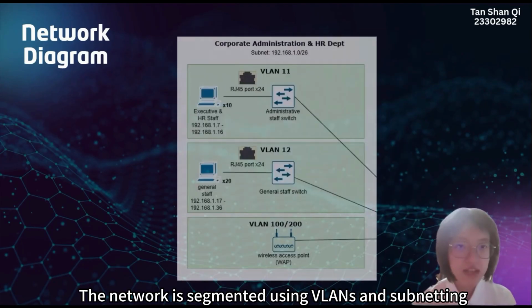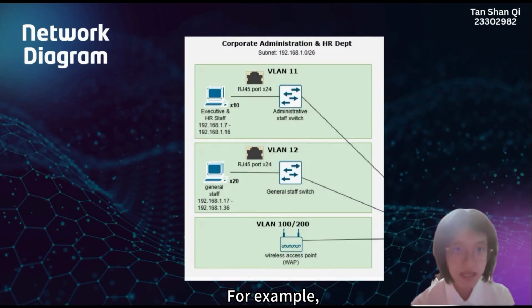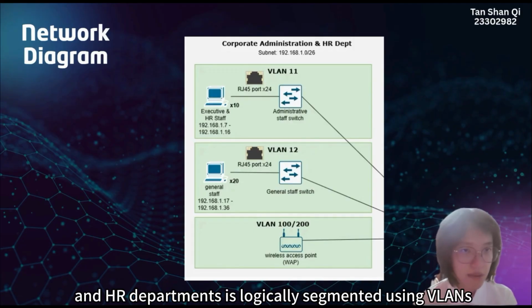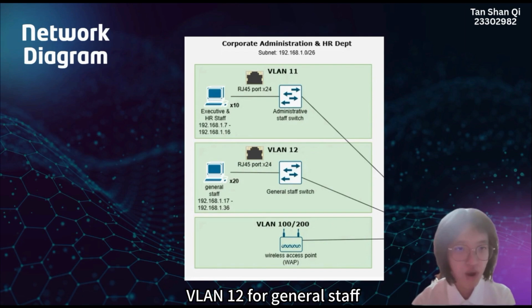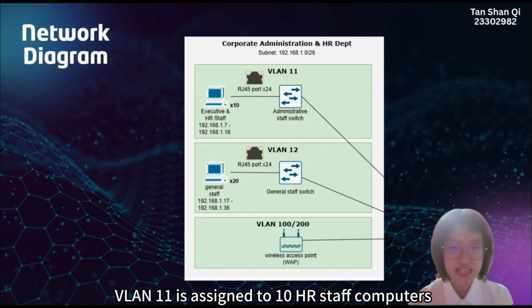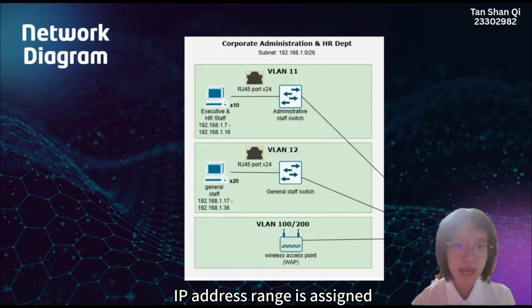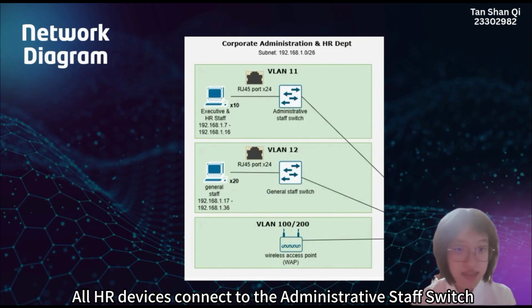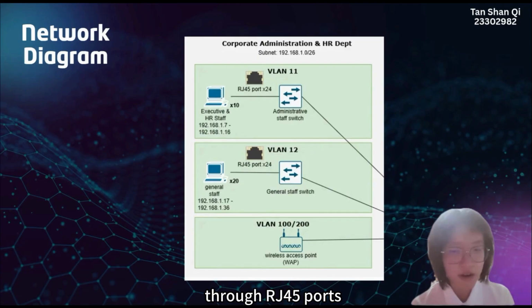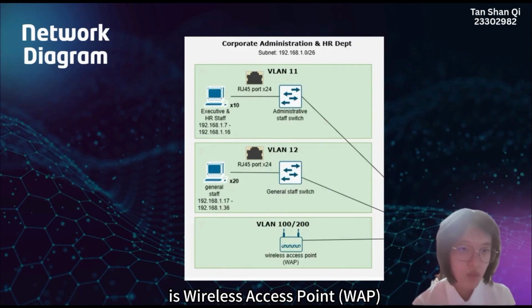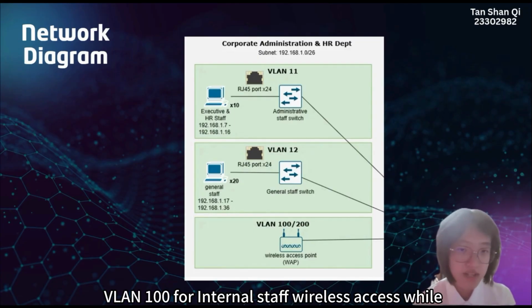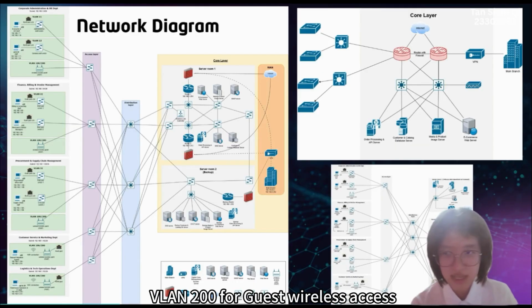The network is segmented using VLANs and subnetting. For example, corporate administration and HR departments are logically segmented using VLANs. VLAN 11 is for HR staff, while VLAN 12 is for general staff. VLAN 11 is assigned to 10 HR staff computers, and an IP address range is assigned. All HR devices connect to the administrative staff switch through RJ45 ports. VLAN 100 and VLAN 200 are for wireless access points. VLAN 100 is for internal staff wireless access, while VLAN 200 is for guest wireless access.